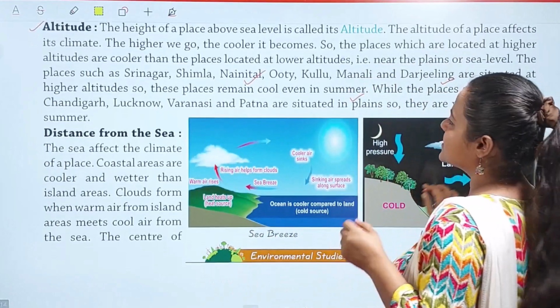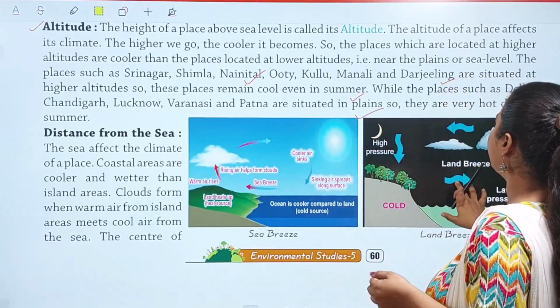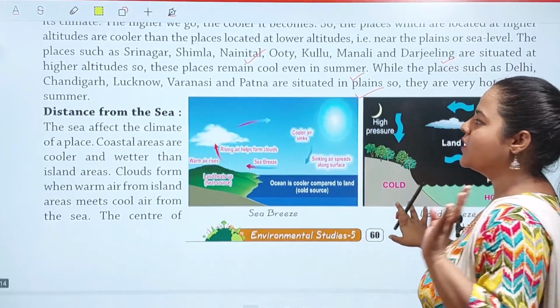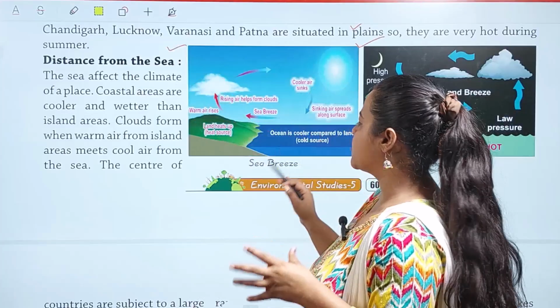While places such as Delhi, Chandigarh, Lucknow, Varanasi and Patna are situated in plains, they are very hot during summer and very cold during winter. Now, distance from the sea also affects the climate.